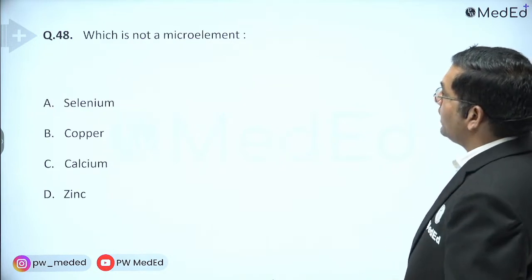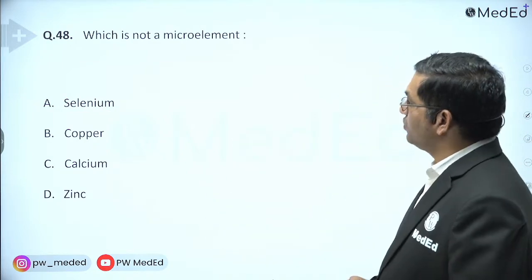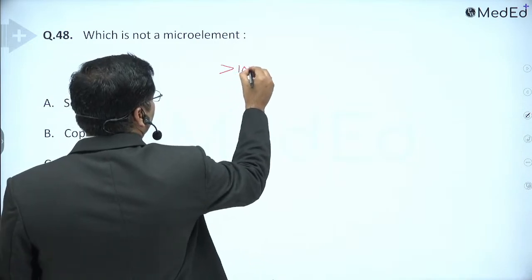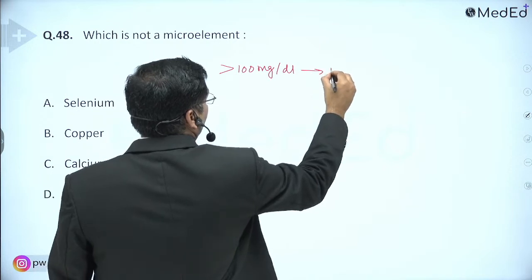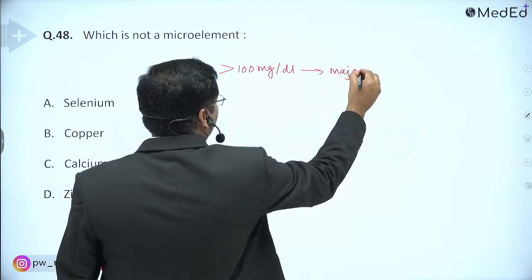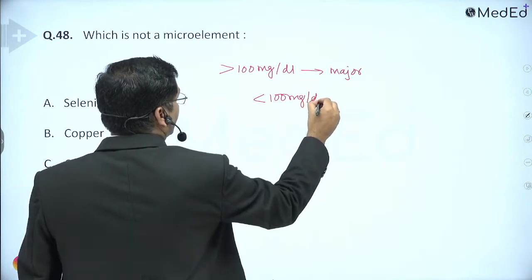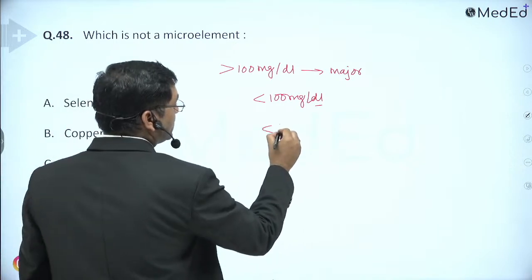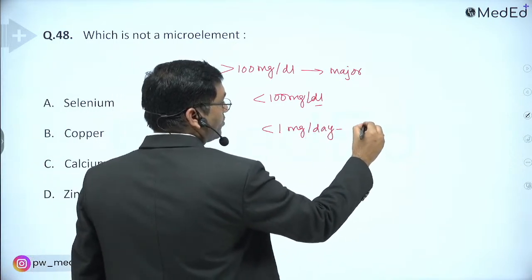Which is not a micro element? See, calcium, when the requirement is more than 100 milligram per day, it is known as major element. When the requirement is less than 100 milligram per day, it is known as minor element or micro element or trace element. And when its requirement is less than 1 milligram per day, it is known as ultra trace element.